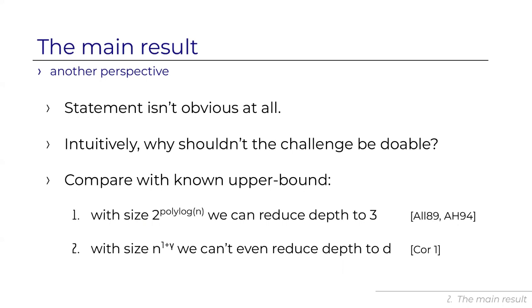And also, we can compare this with a known unconditional upper bound. So if we're allowed quasi-polynomially many gates, we can do it. We can reduce the depth. In fact, we can reduce it from any constant depth to just depth 3. This is a result of Allender from the late 80s. However, the main theorem says that if the allowed size is just n to the 1 plus gamma wires, we can't reduce the depth even just by one layer. Okay, so this is the perspective of the impossibility of depth reduction for AC0 with LTF.